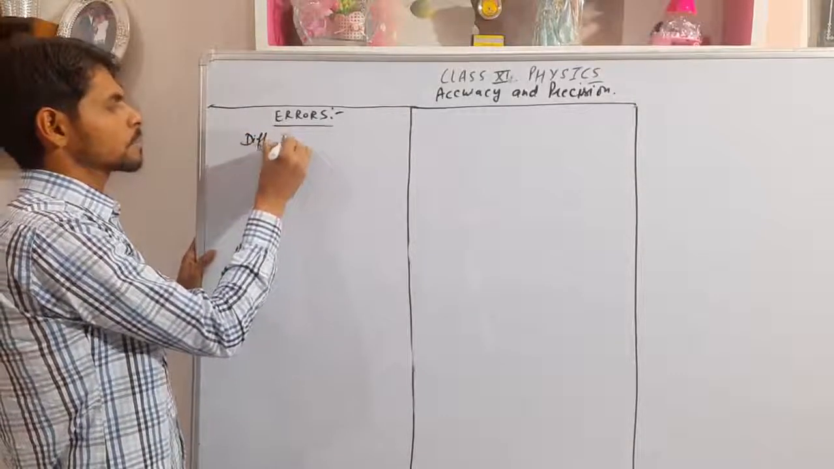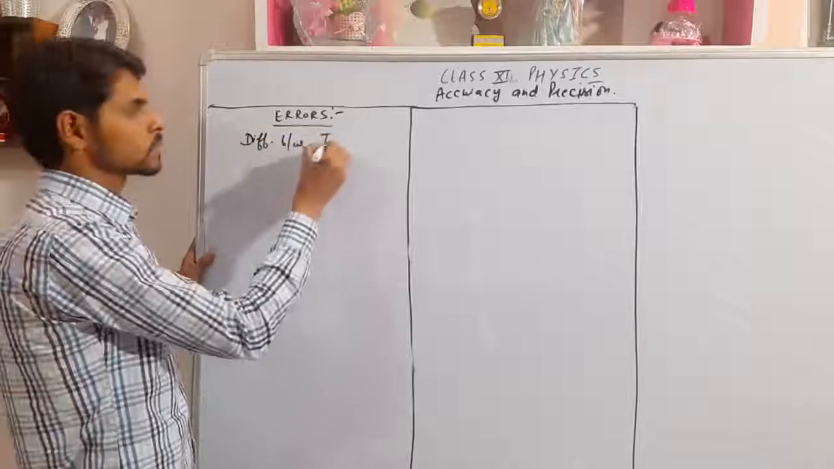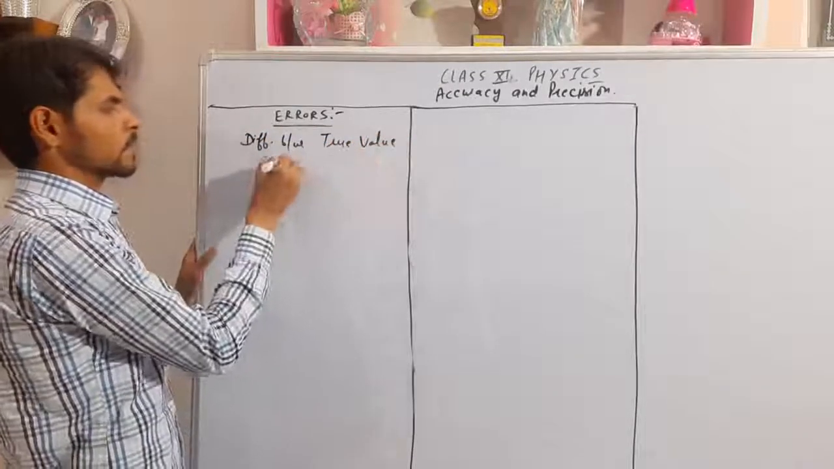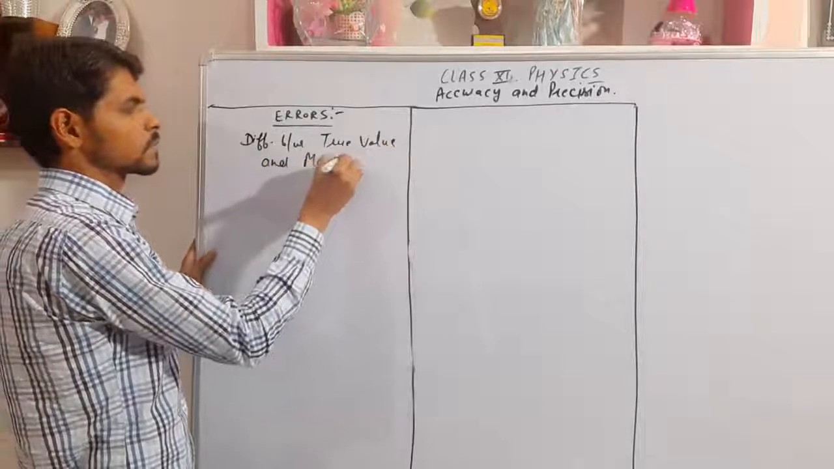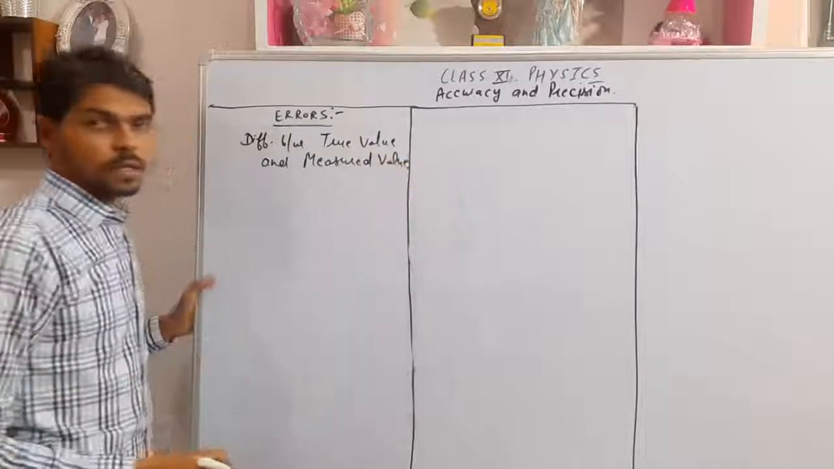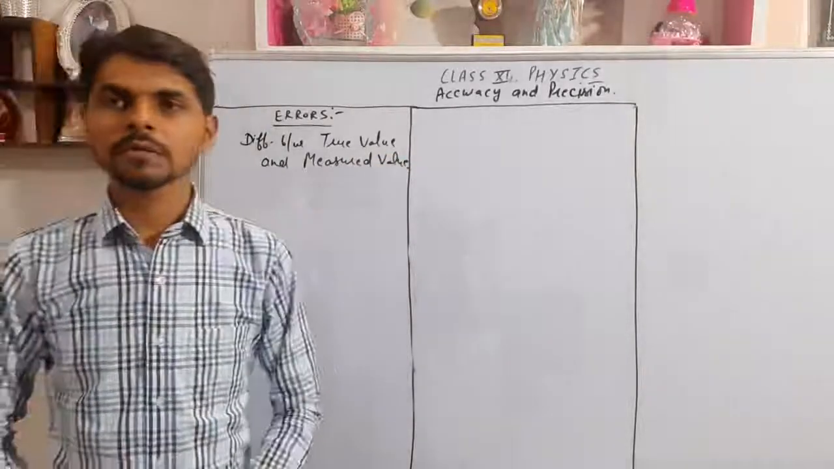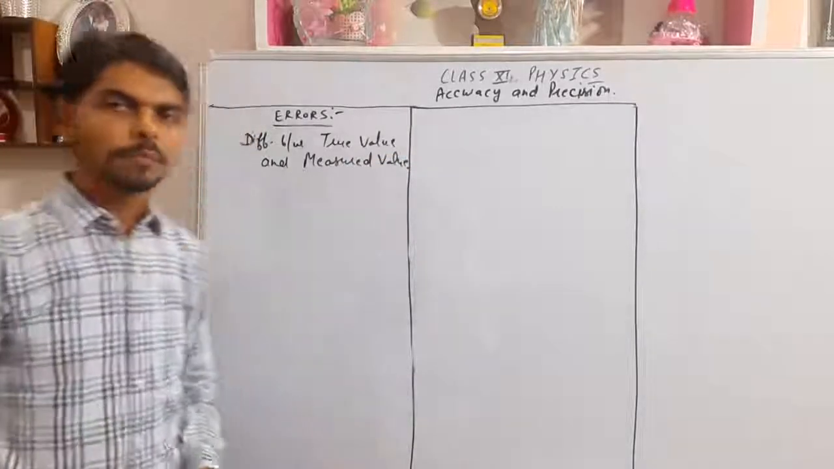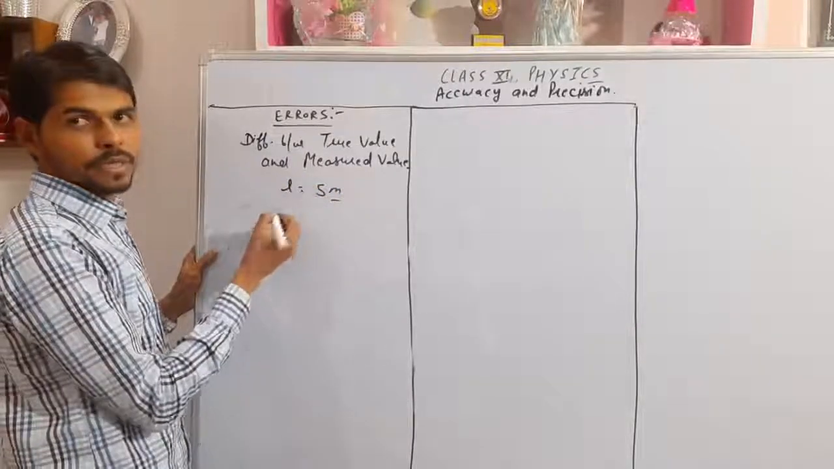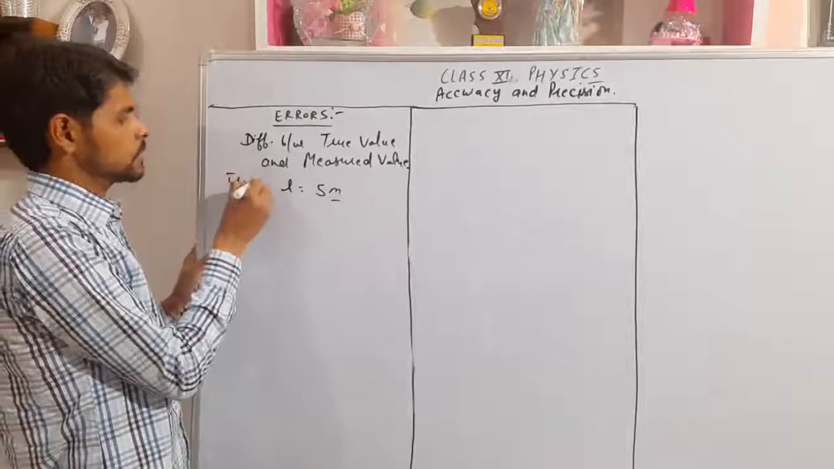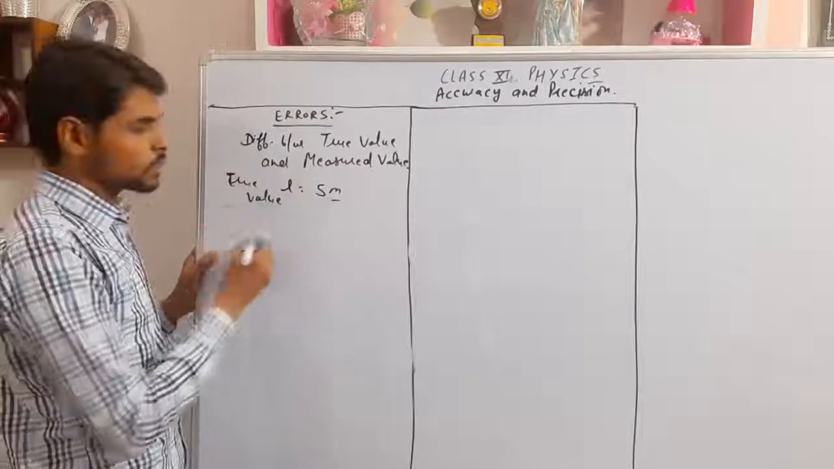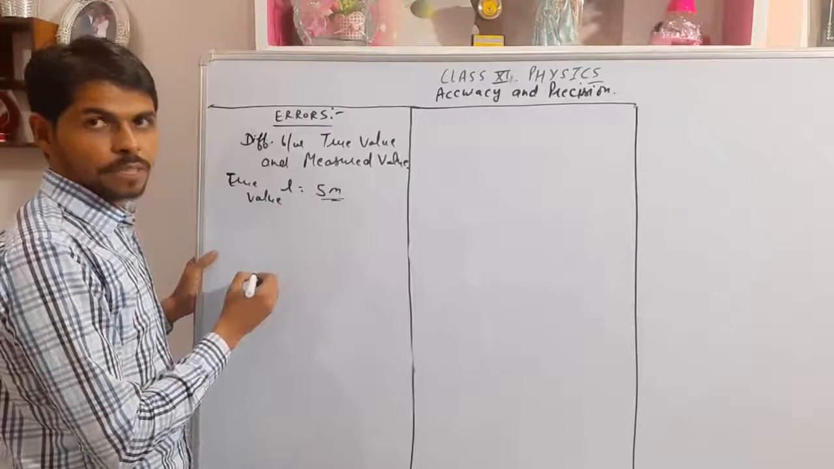the difference between true value and measured value. Difference between true value and measured value. Taking the previous example, the length of the table actually is 5 meter. This was the true value of the length of the table, that is 5 meter.